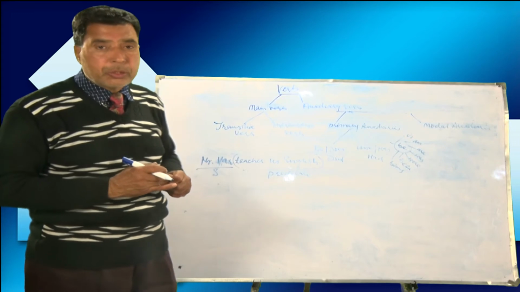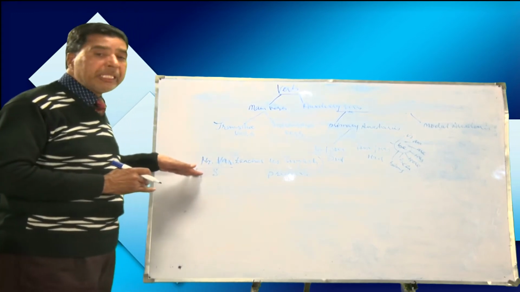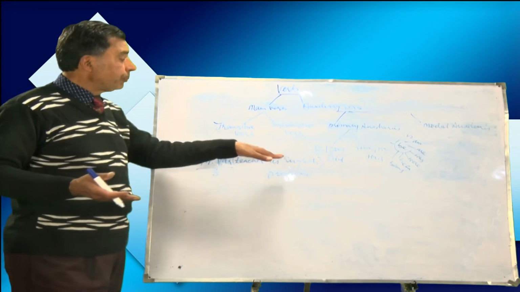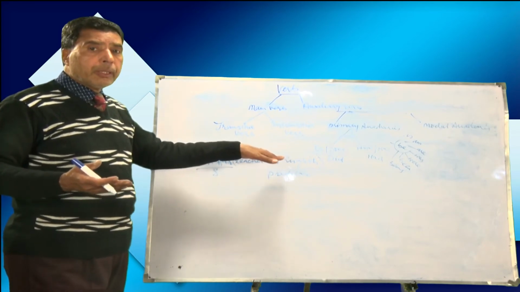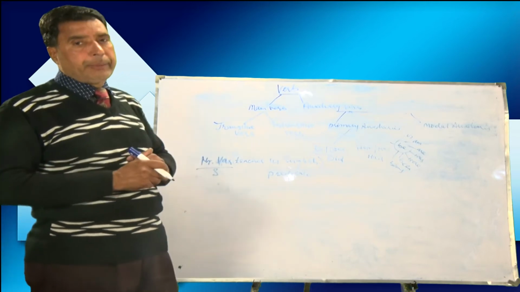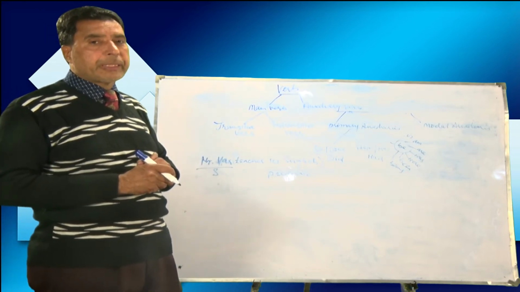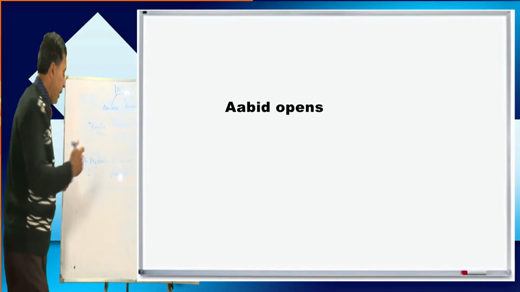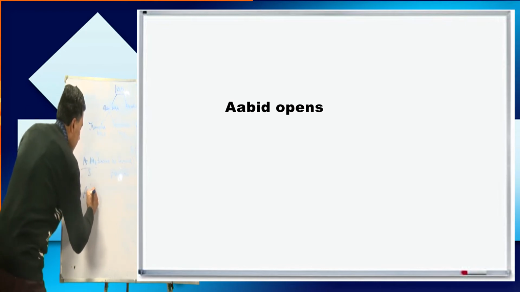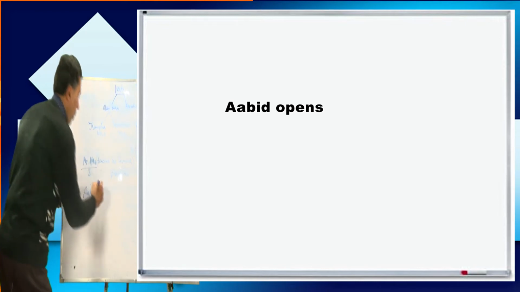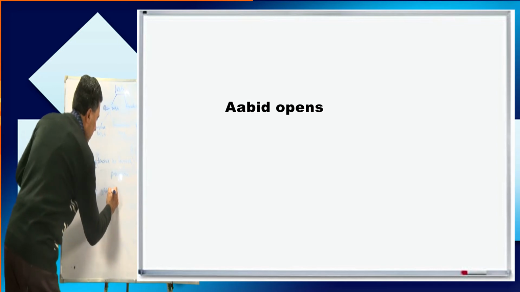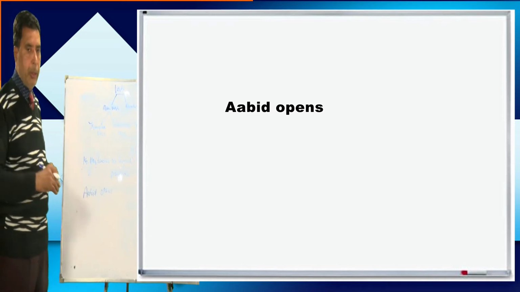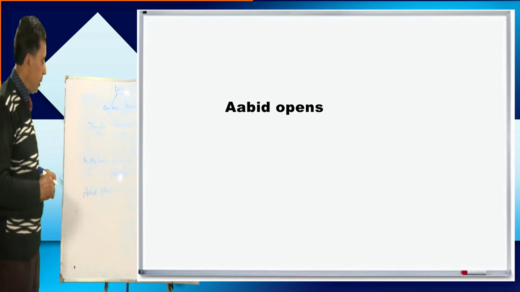I'll write a sentence first. Once again, subject means the doer who is doing any work, and object means on which the action is to be done. This is the difference between subject and object. Here, I write here, "Abid opens." It is for your understanding whether you understand it or not.